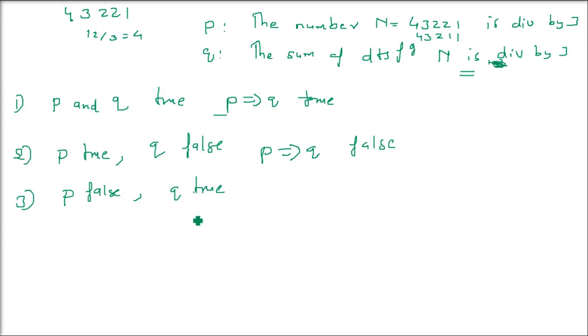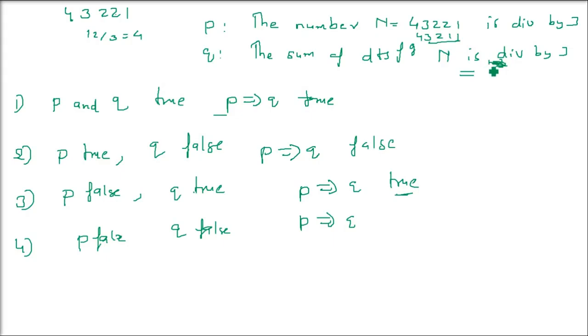When you add a number and you say that the sum of digits is divisible by 3, that number is divisible by 3. So Q is also true. When P is false and Q is true, that means P implies Q is true. And what about the fourth condition, P is false and Q is false? One might think P implies Q should also be false, but that is not the case.